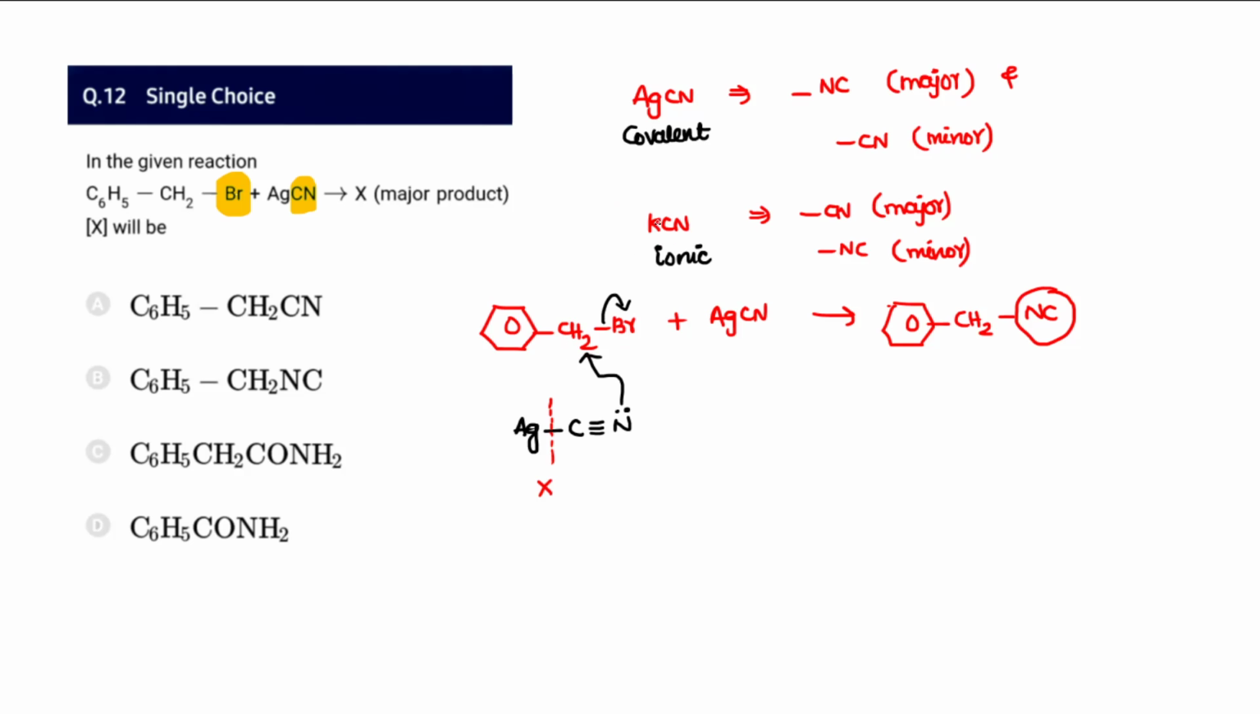Whereas in the case of KCN, it is an ionic compound. It exists as K plus and CN minus. So therefore now the cyanide is free. Moreover, the carbon-carbon bond is still more stable.